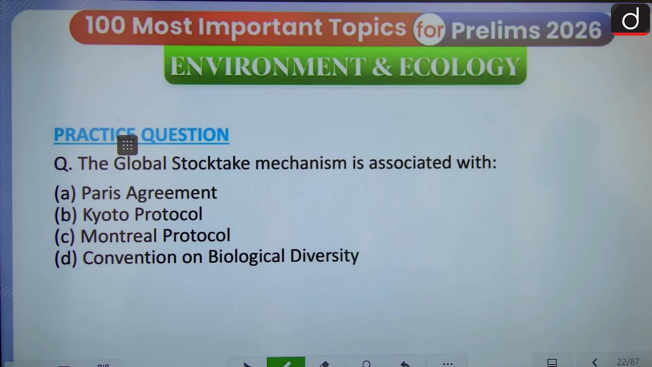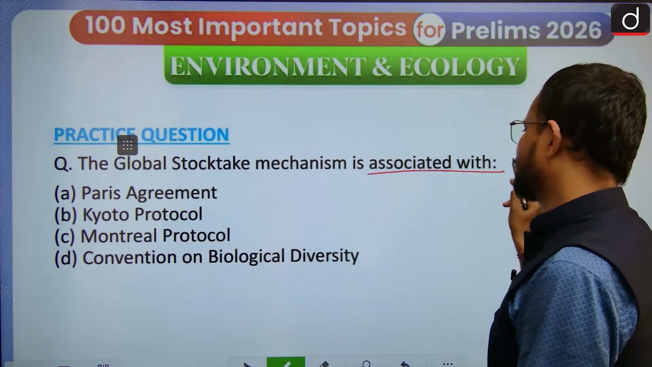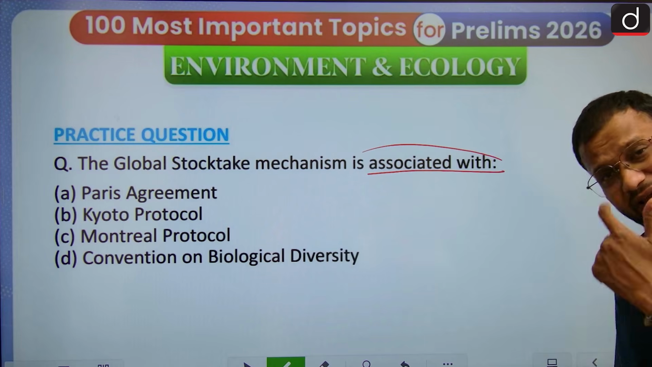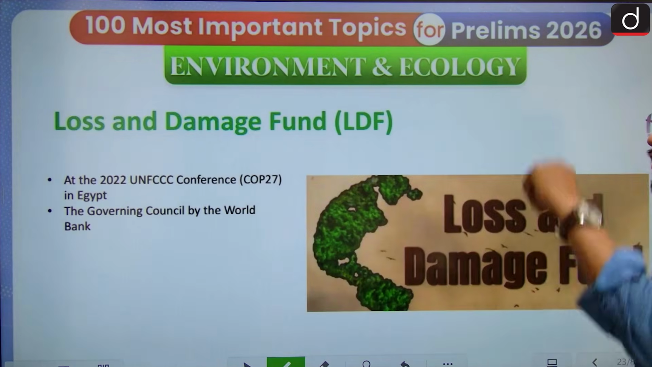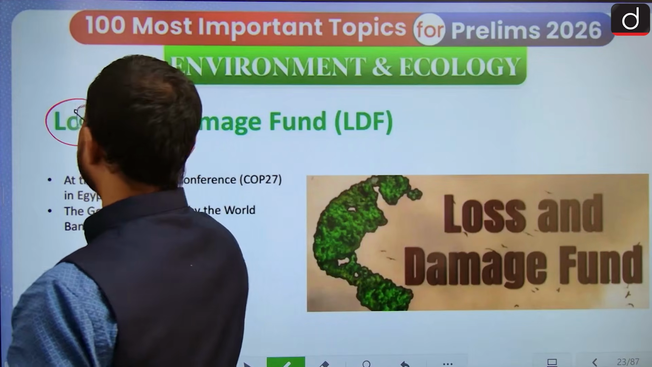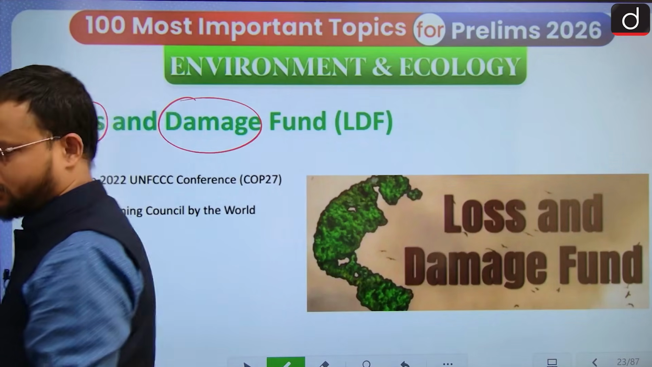Then the practice question for you that is associated with this. That question is basically dealing with the overall stocktake and the carbon market. Now, then loss and damage fund. Now, guys, loss and damage fund is simply connected with climate change.